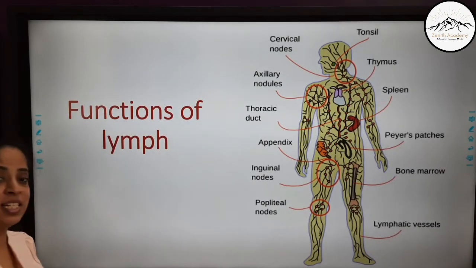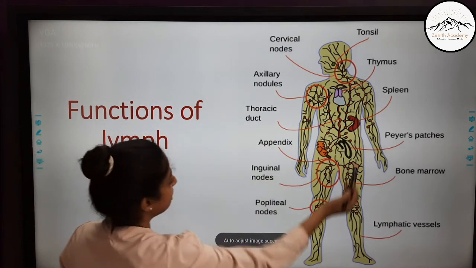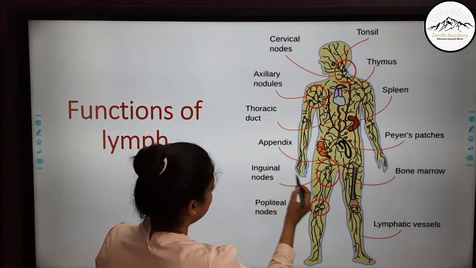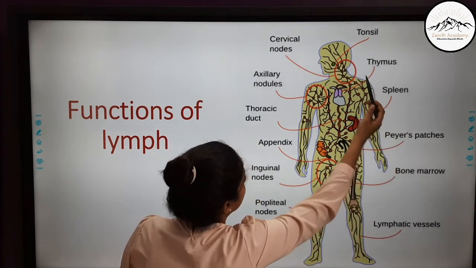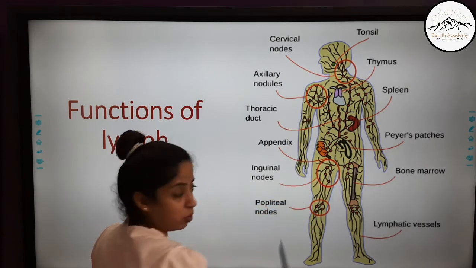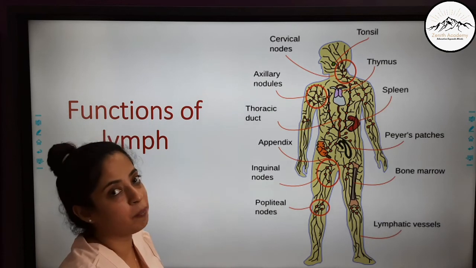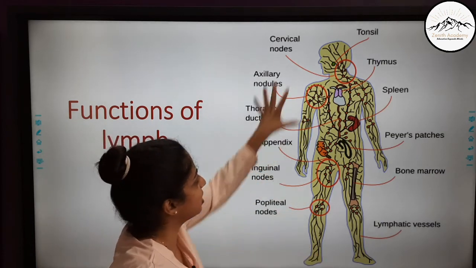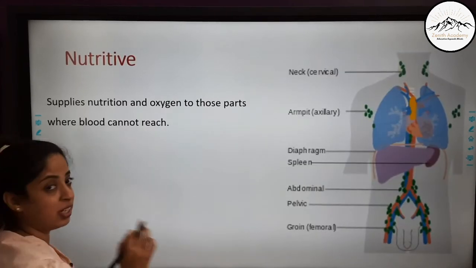Now let us study some of the functions of lymph. Here you can see there are many nodes, inguinal nodes, you can see the spleen, you can see tonsils. So there are many nodes, you can see axillary nodes. These are the nodules where the lymph nodes are present, and they connect and the whole lymphatic system is created. So let us read the functions.